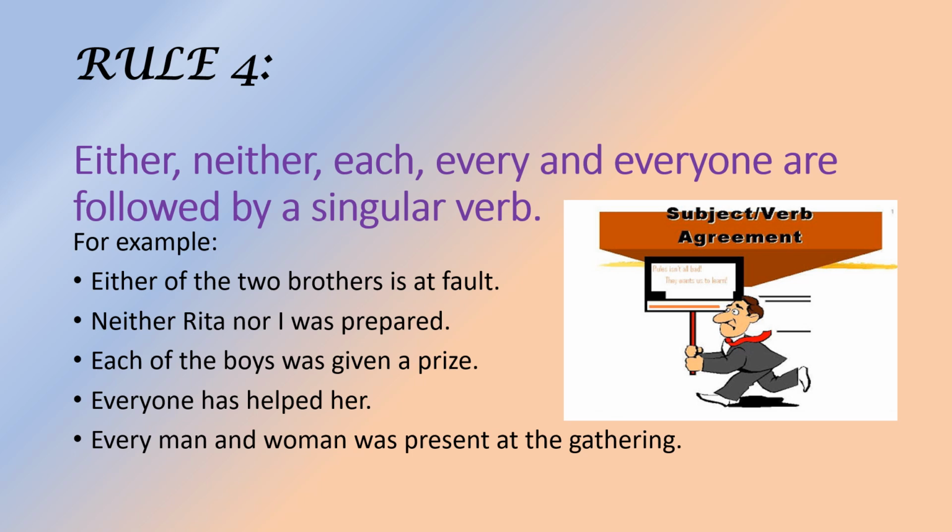We have used the word everyone, and the verb is also singular, so the word is has. Every man and woman was present at the gathering. With every also we have used the word was. Okay students.